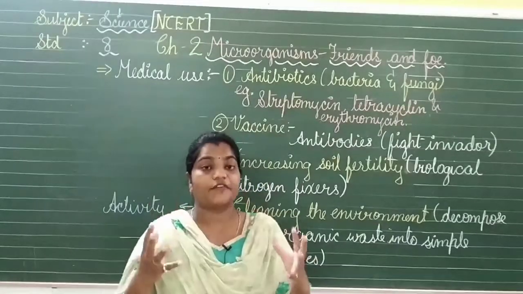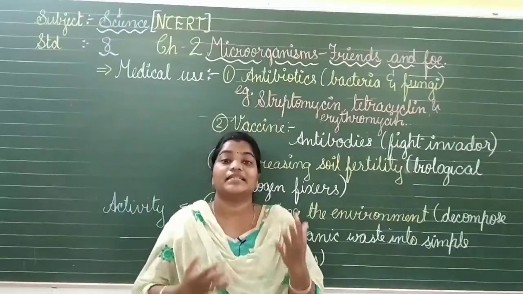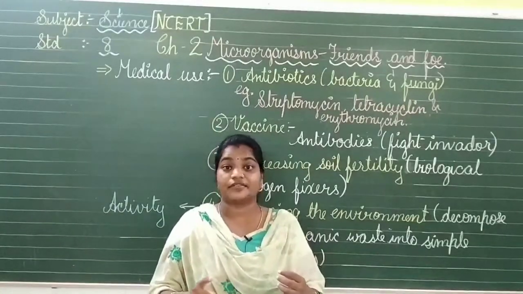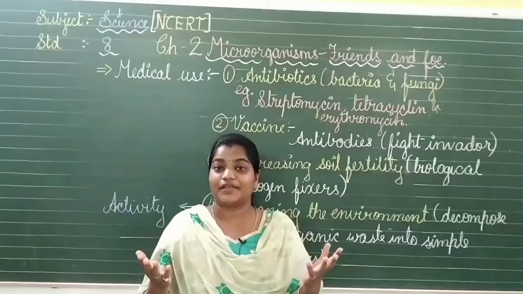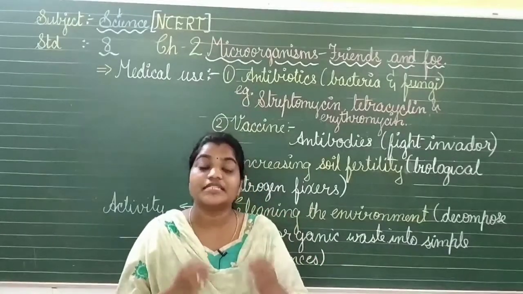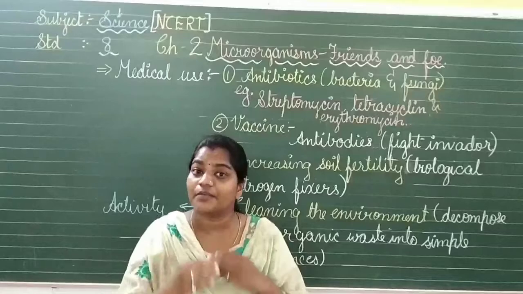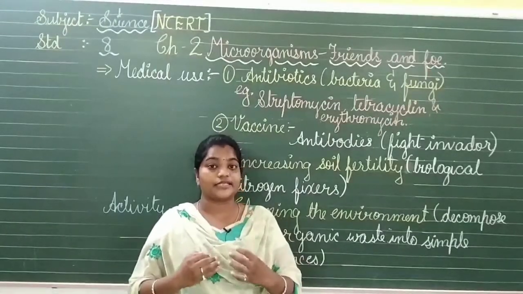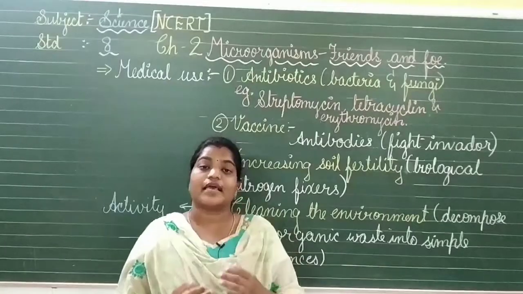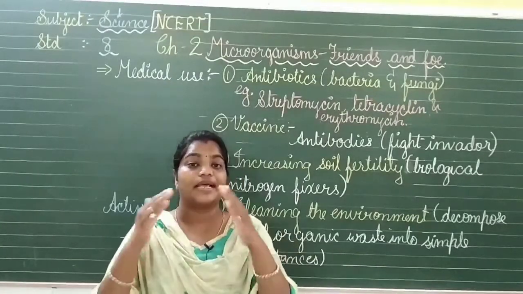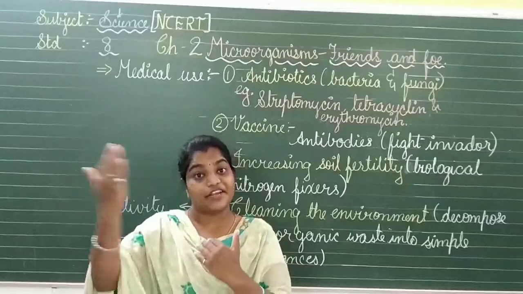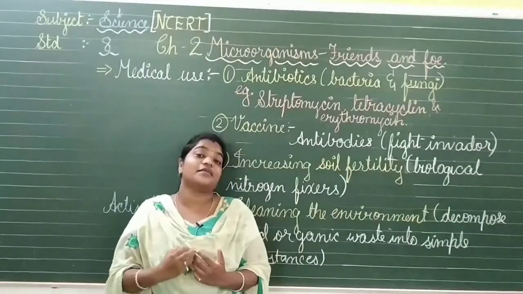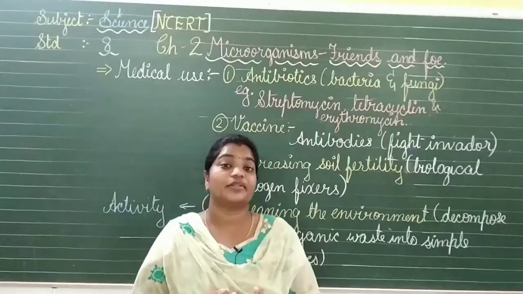They will try to develop themselves, they will try to multiply themselves in my body and will act on my body. But I have already taken the vaccine for the polio. So what will happen? These vaccines which are present in my body will start producing antibodies. Now antibodies will harm or kill the polio disease which has entered from outside. Means they will not allow the foreign bodies to stay in my body. They will start fighting with that.